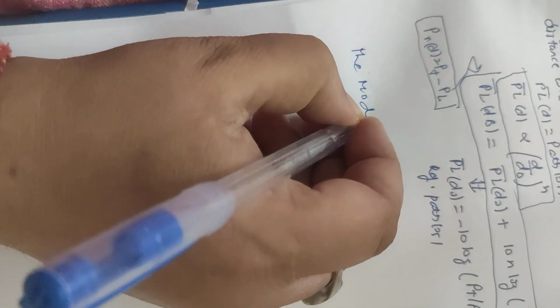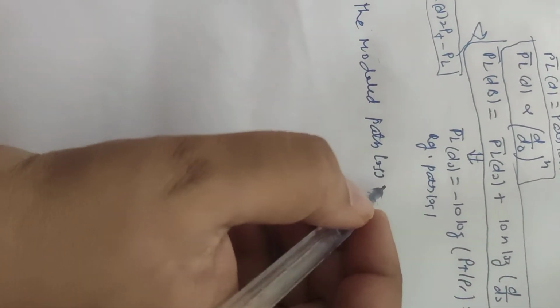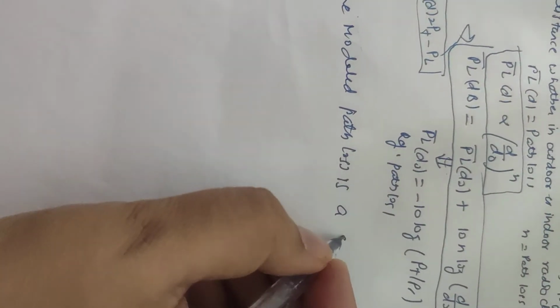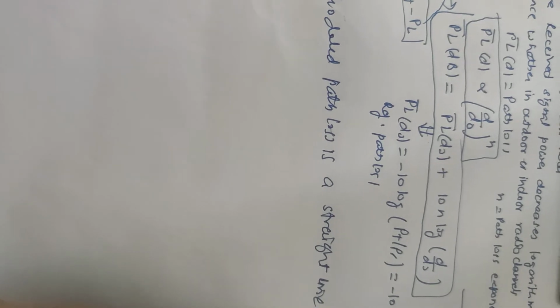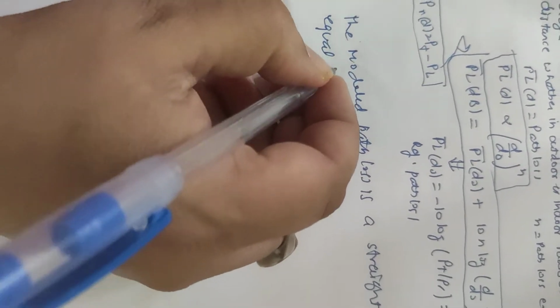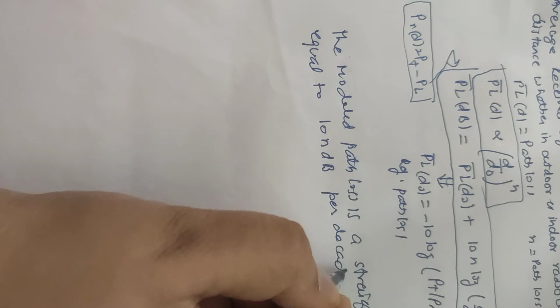When we plot this model, the modeled path loss is a straight line with a slope equal to 10 n dB per decade.